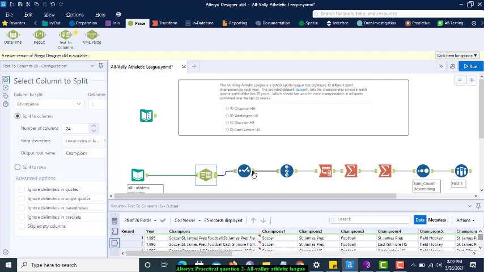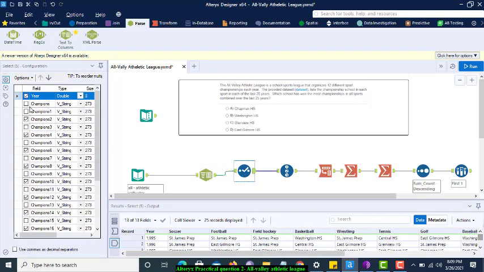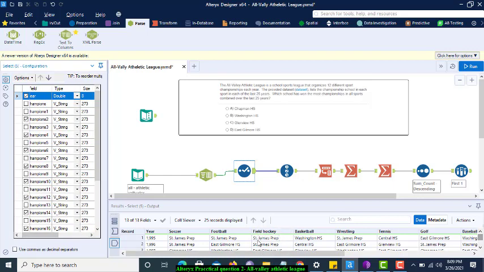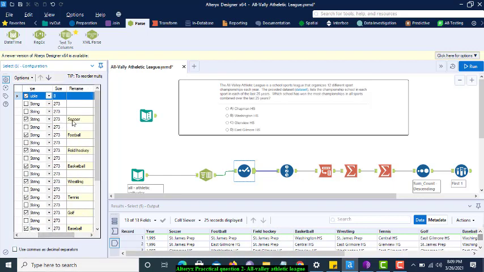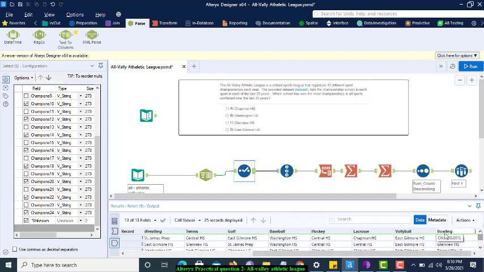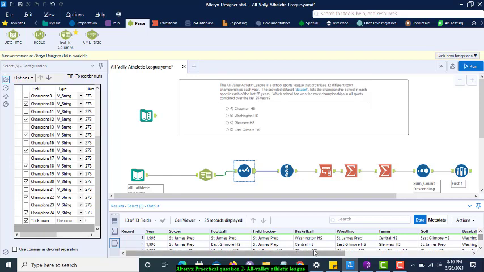I have unchecked all the sports, and for the list of winners of each sport, I just renamed the column: soccer, then football, all 12 columns. So finally the output will be soccer and all the sports, and the year will be the same, since we are not touching the year column. Then soccer, football, hockey, and all the schools. So we have 12 sports and their winners for 25 years.